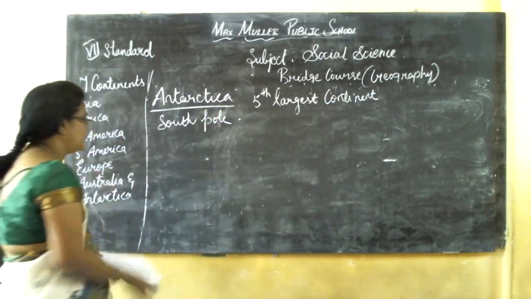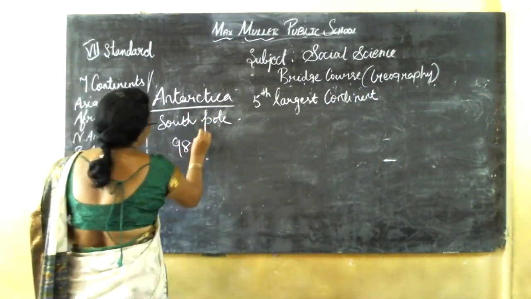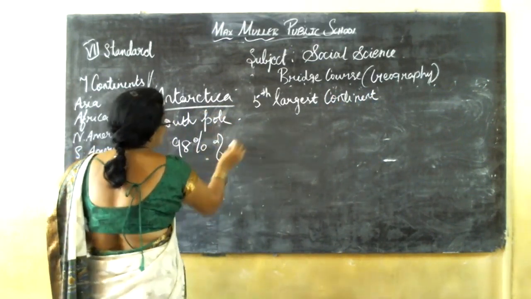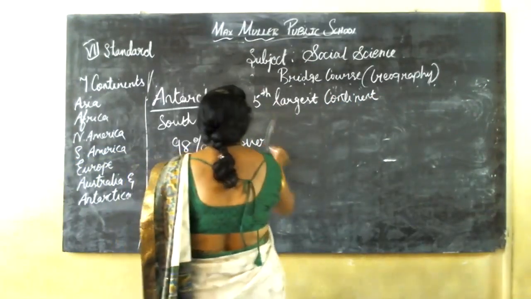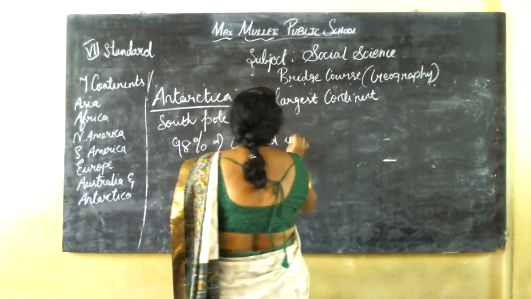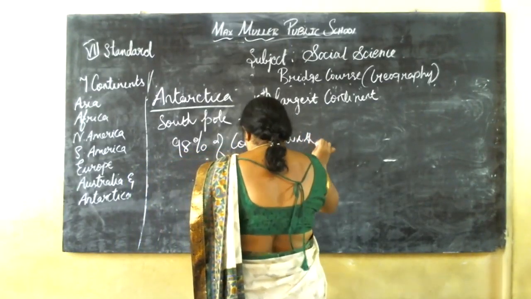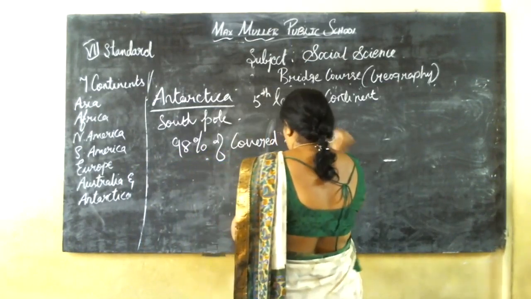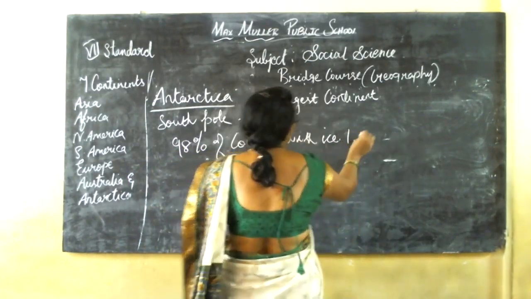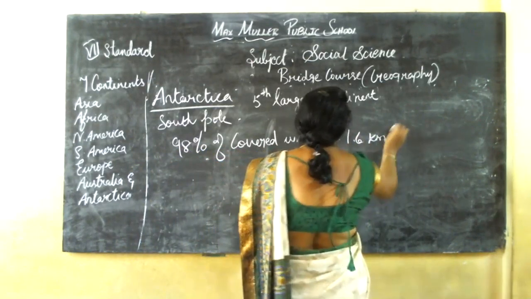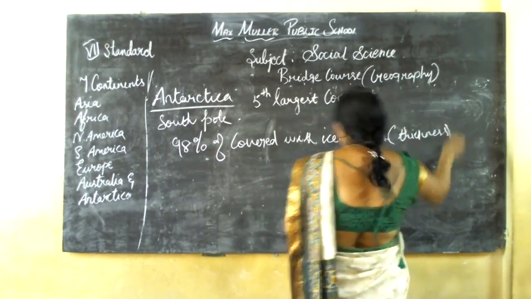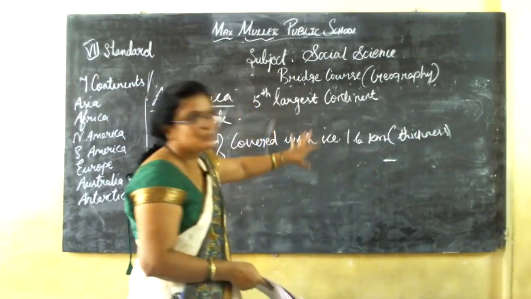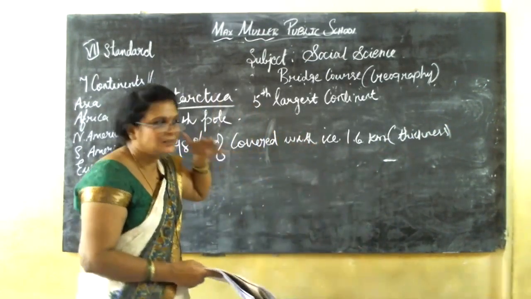98% of Antarctica is covered with ice. The thickness of the ice is 1.6 kilometers.